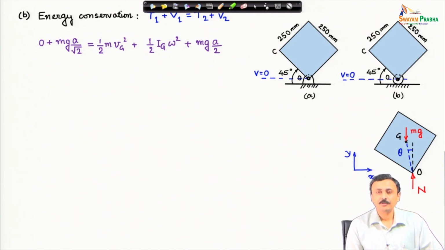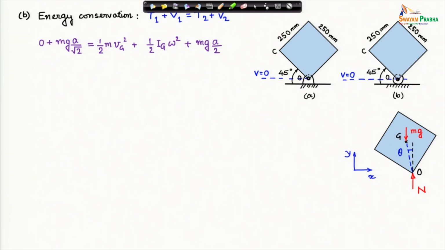I have drawn the free body diagram of the system in a slightly displaced configuration. The forces are the normal reaction from the roller and the weight of the block. There is no horizontal force because there is no friction and the roller is massless.